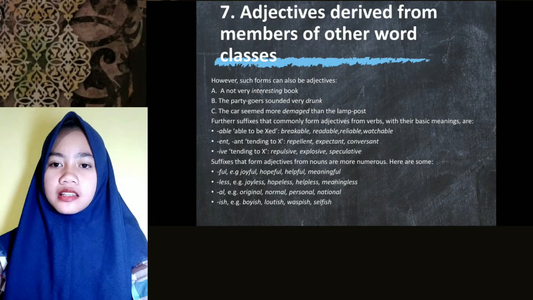The example is the car seemed more damaged than the lamppost. Further suffixes that commonly form adjectives from verbs with their basic meanings are in suffix able. In the example, pickable, readable, reliable, and watchable. Suffixes that form adjectives from nouns are more numerous. Here are some. In suffix ful, the words joyful, hopeful, and helpful.